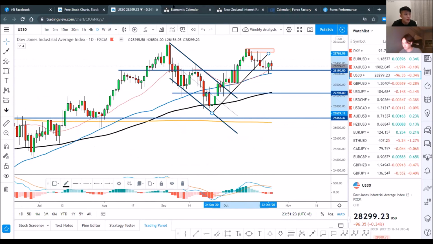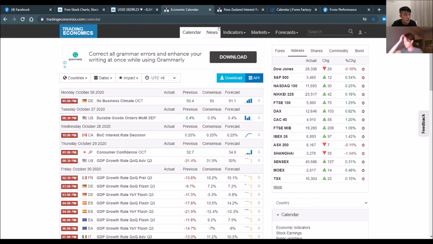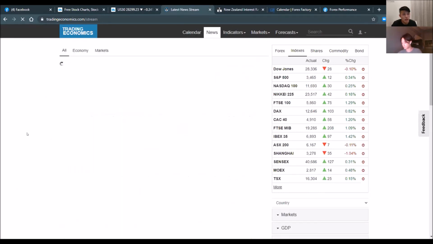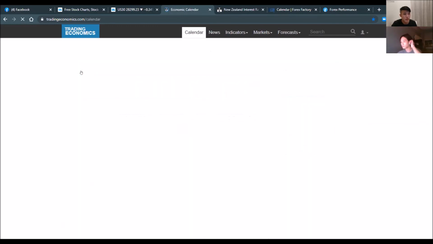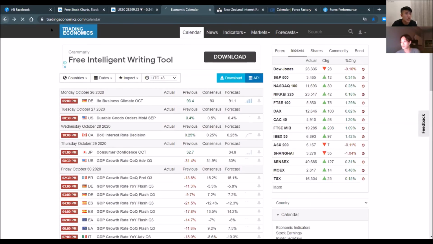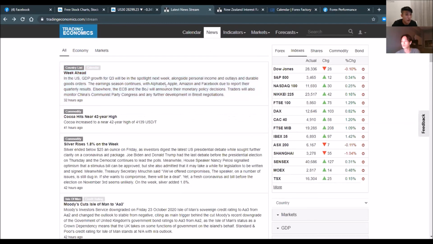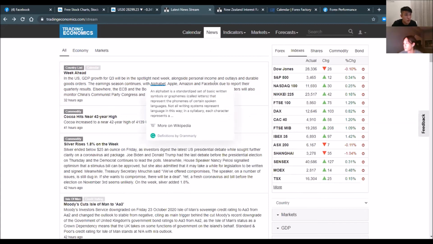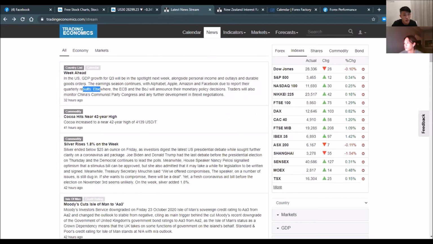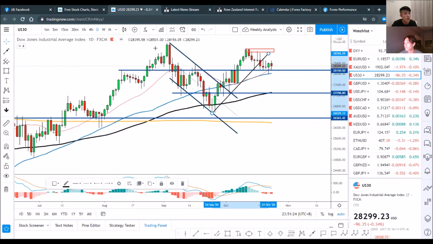This week, if we go to Trading Economics and look at the news, usually at the end of the week on the Sunday, there's this thing called the week ahead, something that you can take note of, and it will give you a summary. And right here you can see that the earnings season is continuing. Alphabet, Apple, Amazon, Facebook are due to report their quarterly results, and this definitely has a very direct impact on the stock market itself. So that's something you want to watch out for if you're going to trade the US30, Dow Jones, or other indices such as the NASDAQ, S&P.